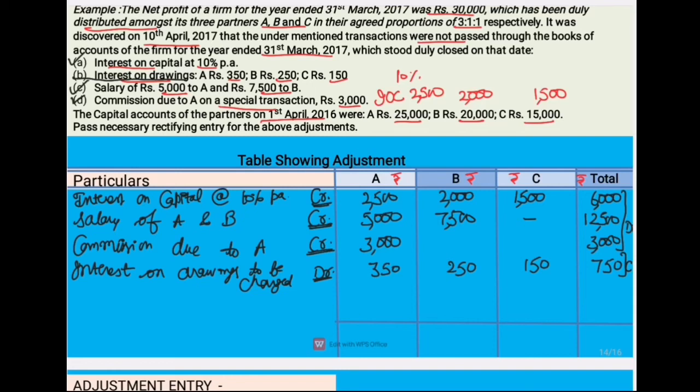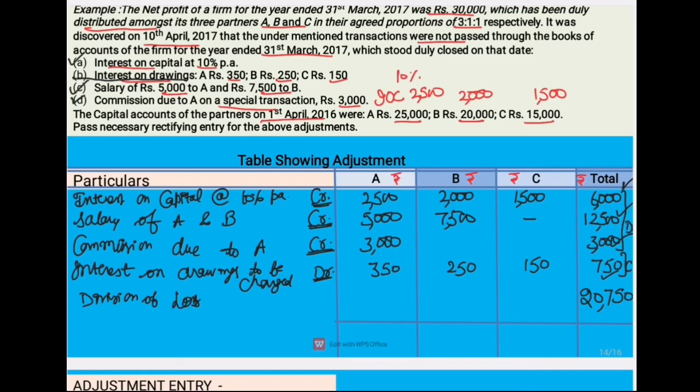So ultimately, if we see, the firm's account is at a loss. So this loss will be charged from all the partners in their profit sharing ratio itself. So we'll find what is the amount of loss. 6,000 plus 12,500 plus 3,000 and minus 750. This will give you a loss in firm of rupees 20,750.